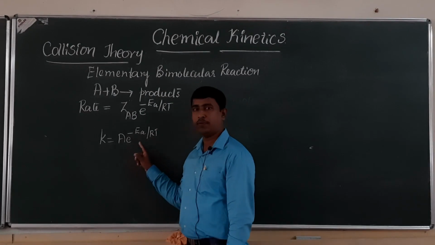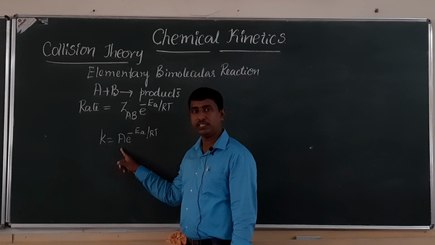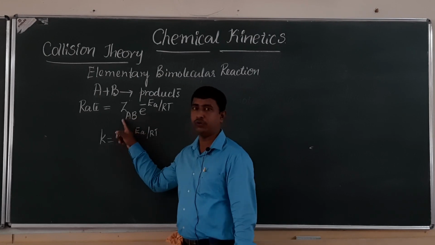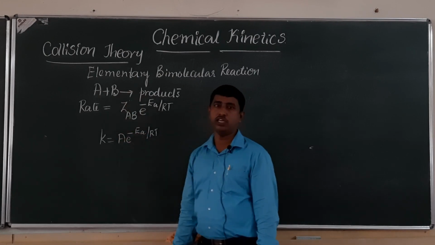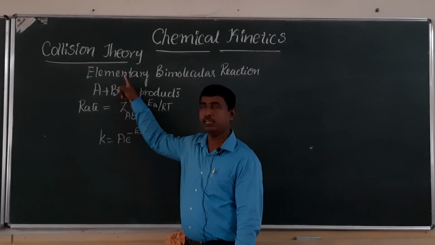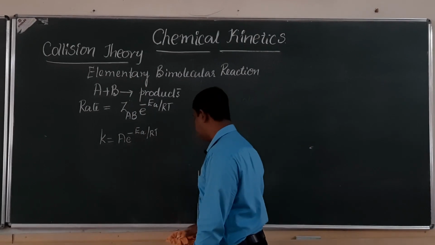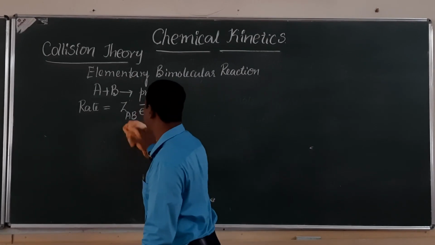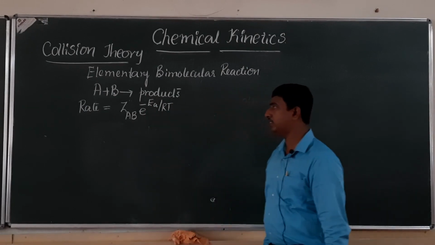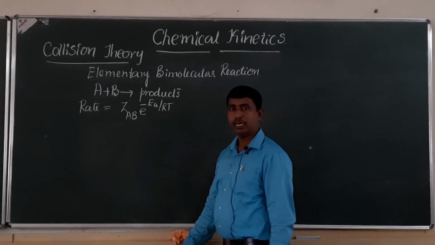So by comparing these two, the Arrhenius constant or frequency factor is related to the collision frequency, Z, in the case of collision theory. Now this equation, given by Max Trautz and William Lewis, is rate equals ZAB e to the power minus EA by RT.